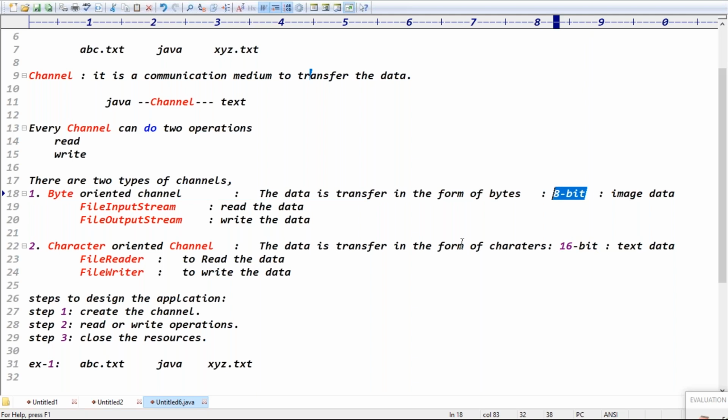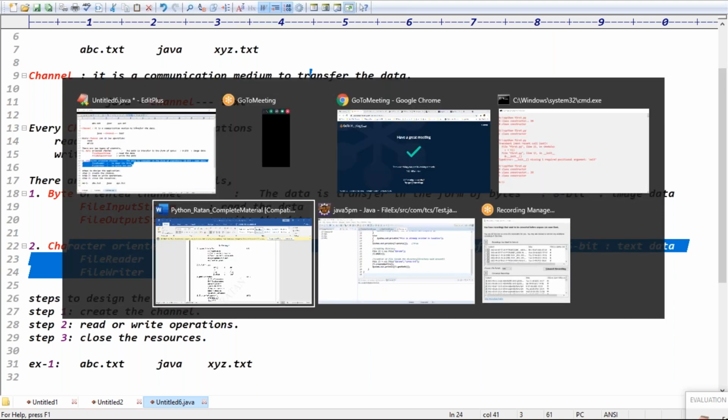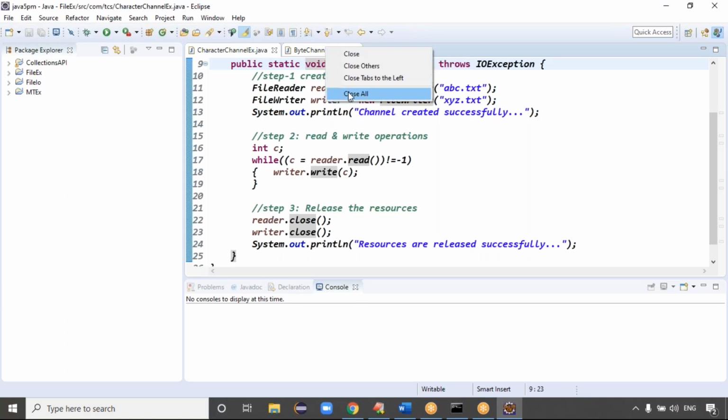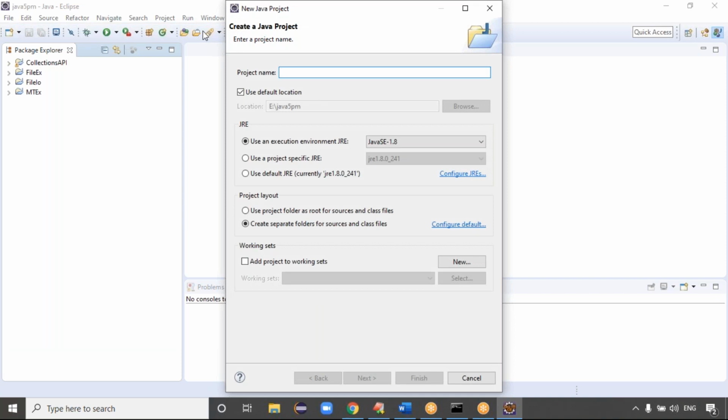Character means two bytes; every character requires 2 bytes. That's why it is recommended to use a character-oriented channel. We can use these interchangeably, and vice versa is possible, but not recommended. Applications like JDBC applications where image data is there go for FileInputStream and FileOutputStream. Where text file data is there, you go for the FileWriter concepts.